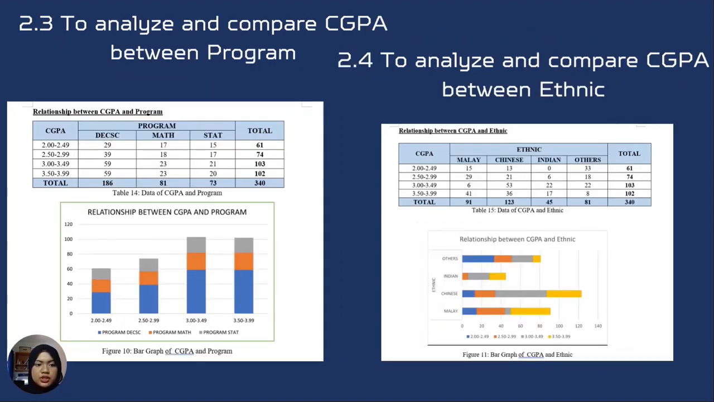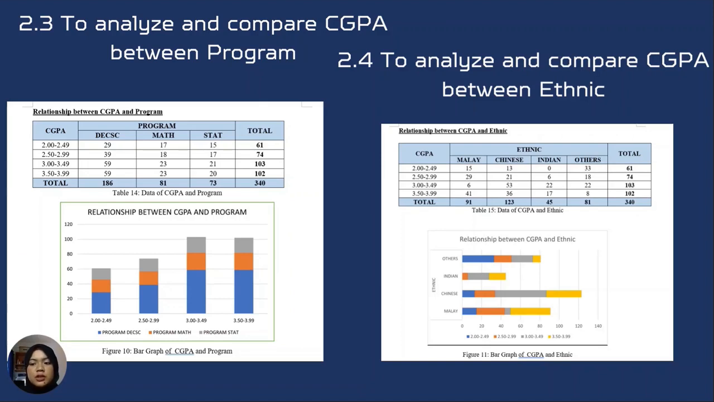Next, 2.3, to analyze and compare GPA between programs. According to the result of the graph, it shows that the decision science program alumni have the highest frequency compared to the other program alumni. The highest frequency for the decision science program alumni is in class 3.0 until 3.49. We know by looking at the average that the alumni who graduate with the highest GPA will mostly be decision science program alumni. However, the other programs will have lower GPA compared to the decision science program.